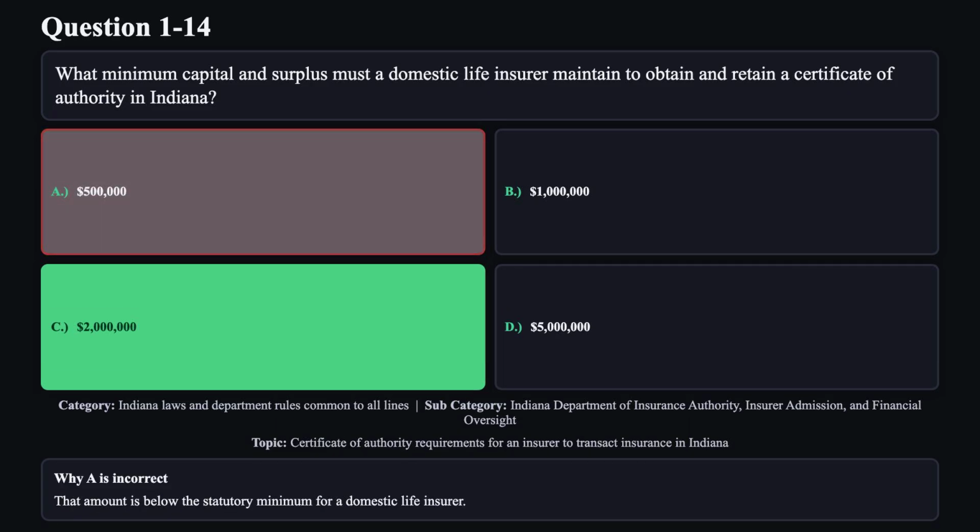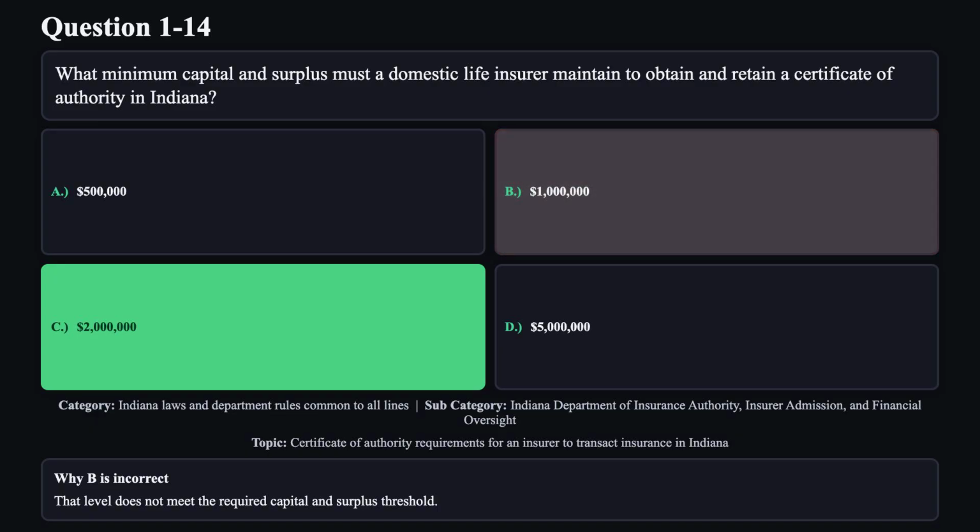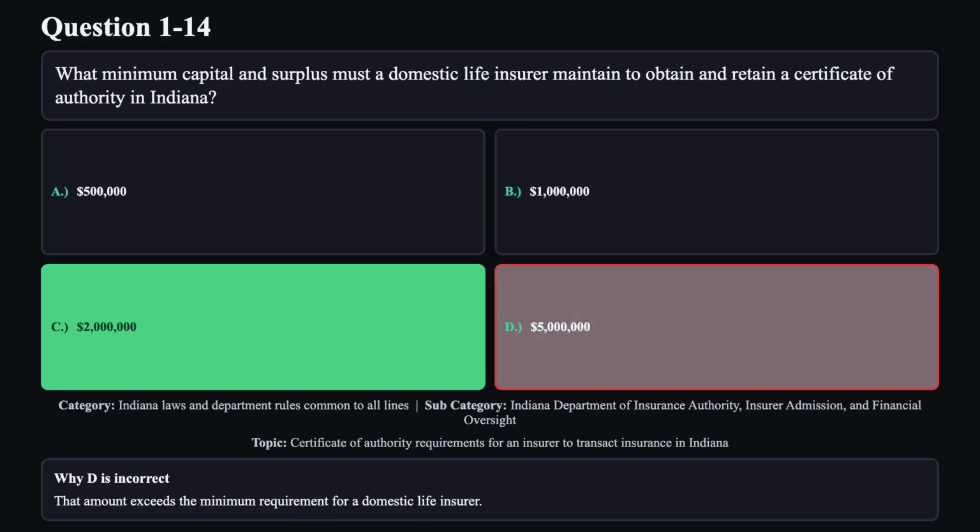Reason A is not correct. That amount is below the statutory minimum for a domestic life insurer. Reason B is not correct. That level does not meet the required capital and surplus threshold. Reason D is not correct. That amount exceeds the minimum requirement for a domestic life insurer.